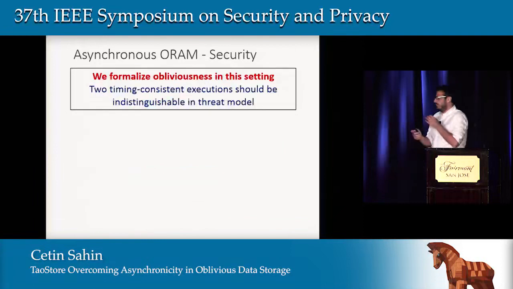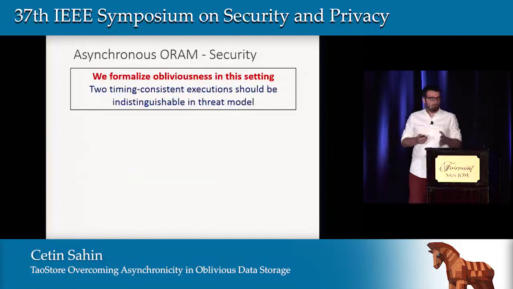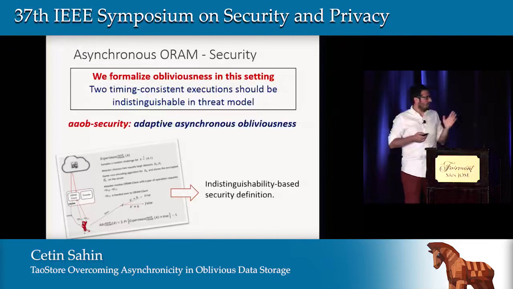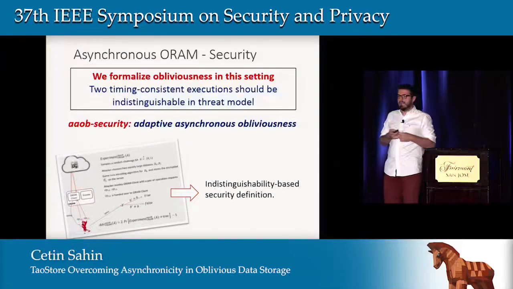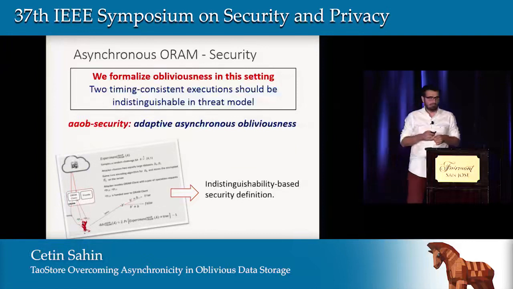Therefore, we formalize obliviousness in this setting. Basically, two time-inconsistent executions should be indistinguishable. We have an indistinguishability-based security definition, called adaptive asynchronous obliviousness, or AAOB security for short. But I will not get into the details here.